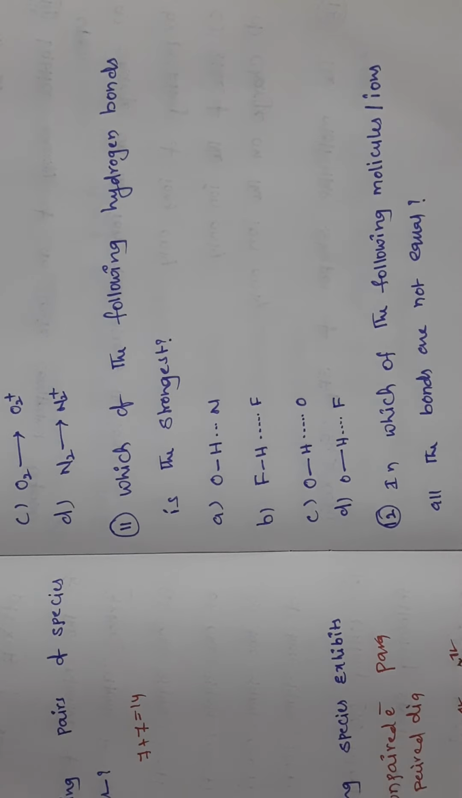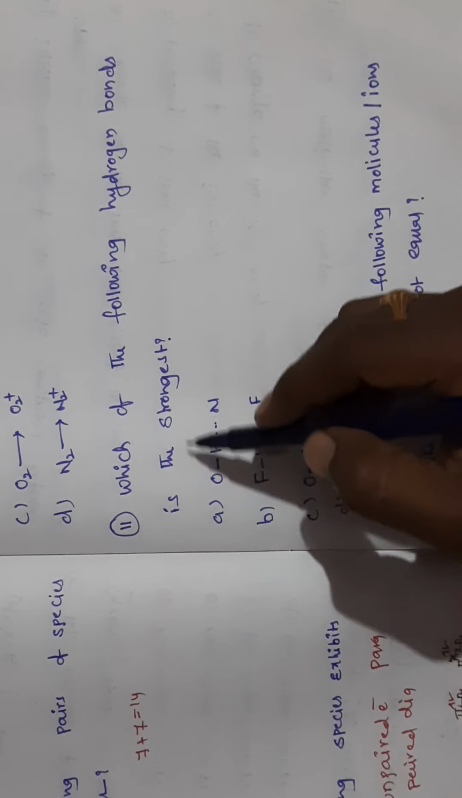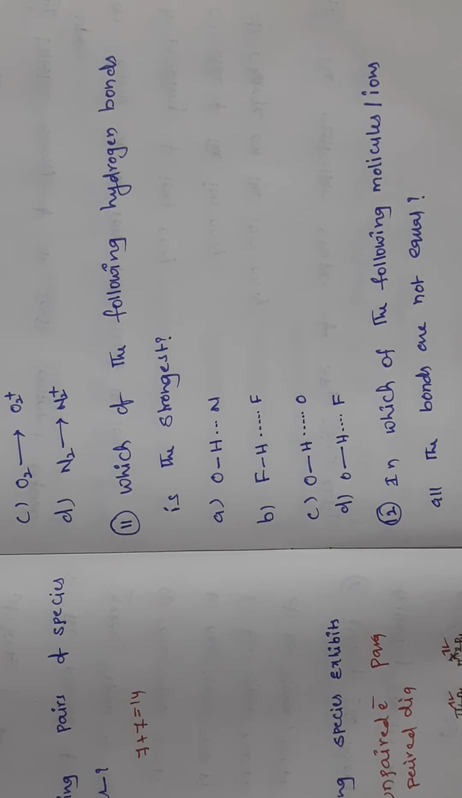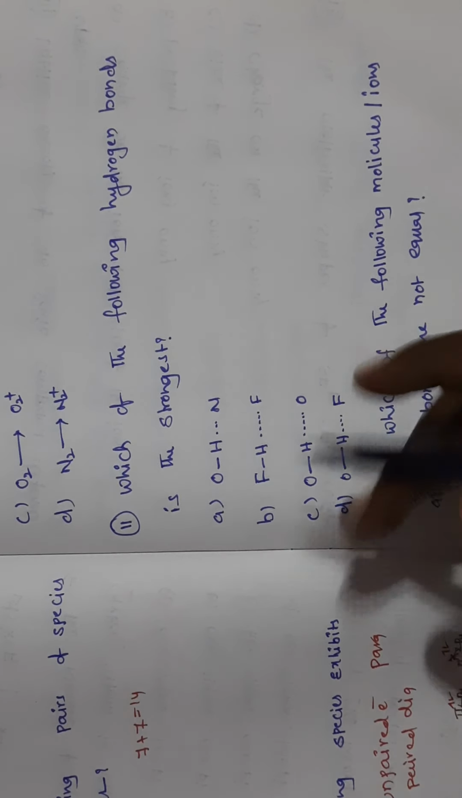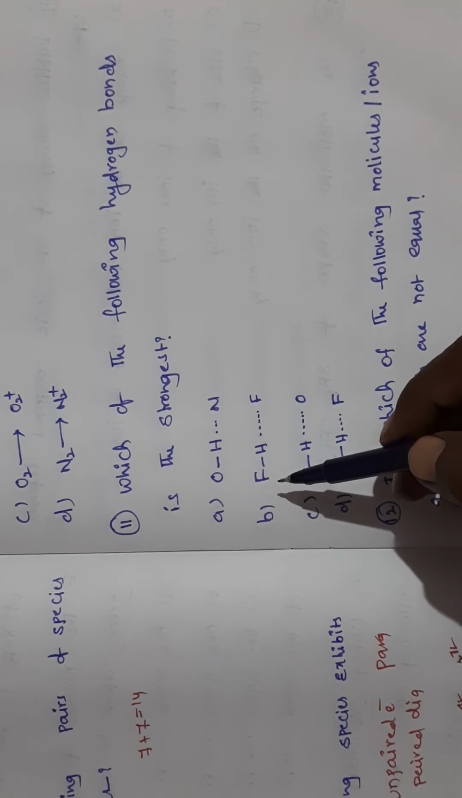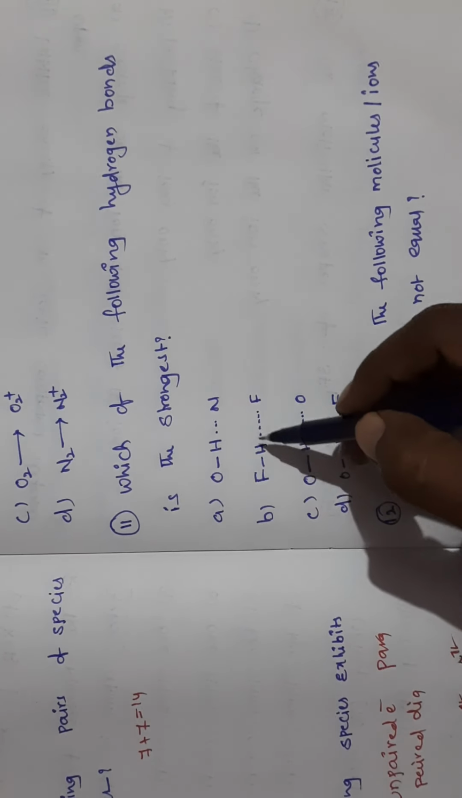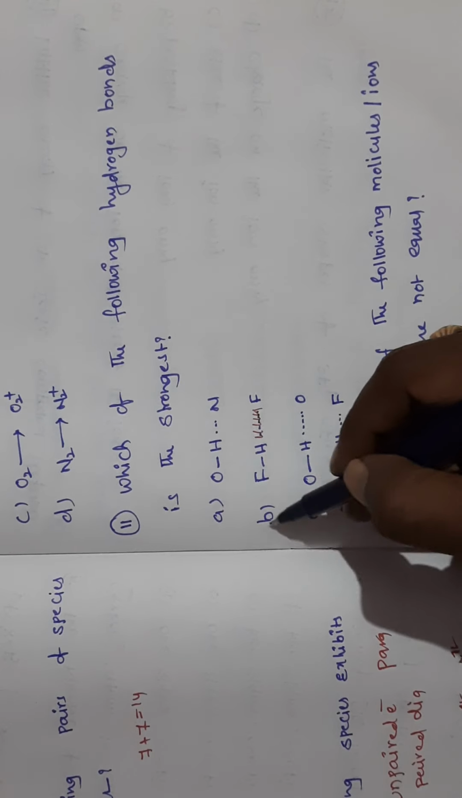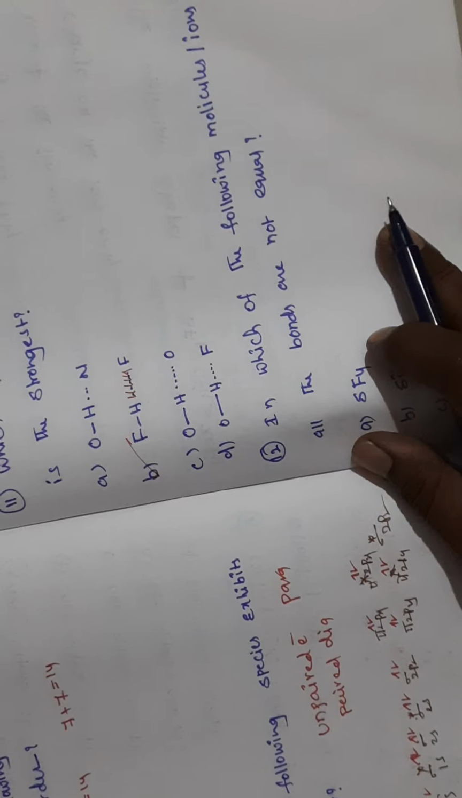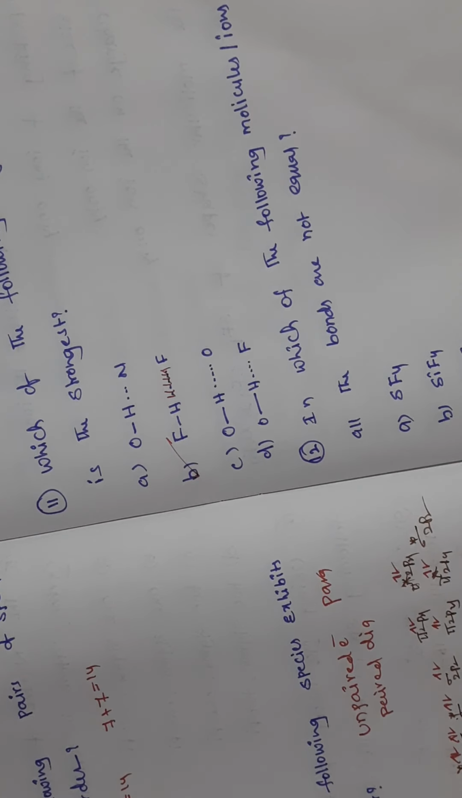So here, next question: which of the following hydrogen bonds is the strongest bond? Where a more electronegative atom is there, that hydrogen bond is very strong. So in such a case, you see which element bonded to hydrogen is more electronegative. Here fluorine is more electronegative, so this bond is very strong, so that's why the answer is B. Where more electronegativity is there, their attraction will be maximum.